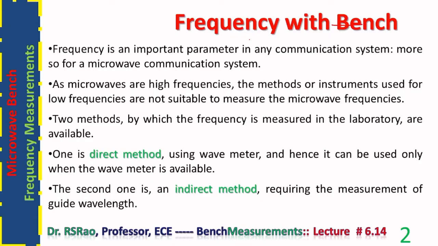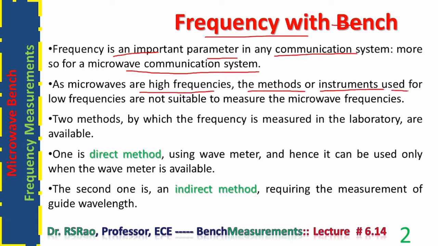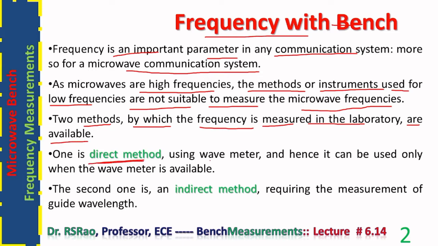A few introductory remarks for the session. Frequency with bench. Frequency is an important parameter in any communication system, more so for a microwave communication system. As microwaves are higher frequencies, the methods or instruments used for low frequencies are not suitable to measure them. Two methods by which the frequency is measured in the laboratory are available. One is the direct method. It uses a wave meter and hence can be used only when the wave meter is available.